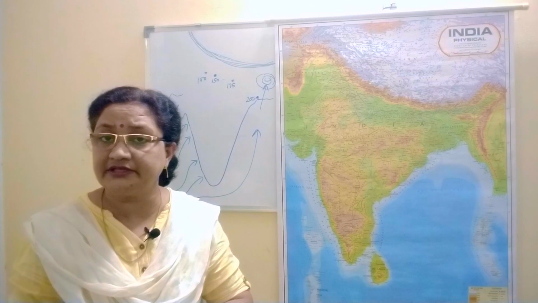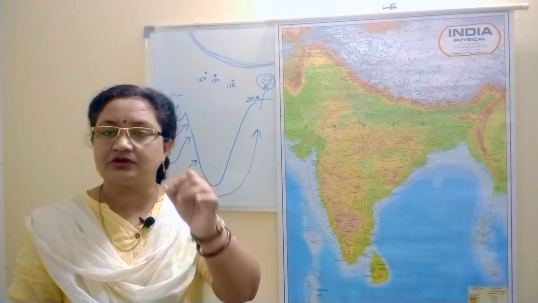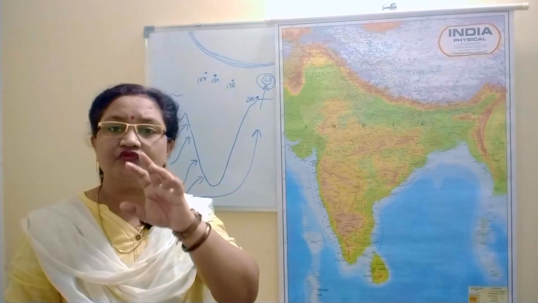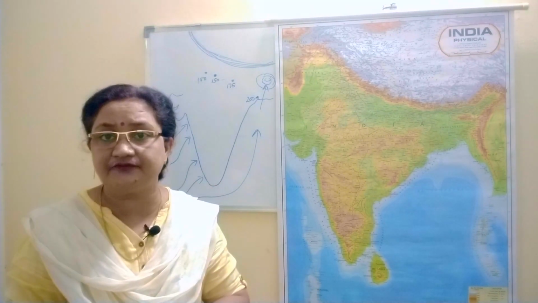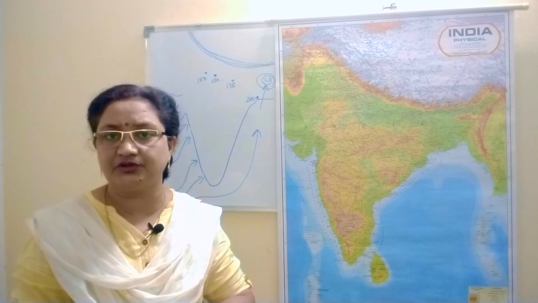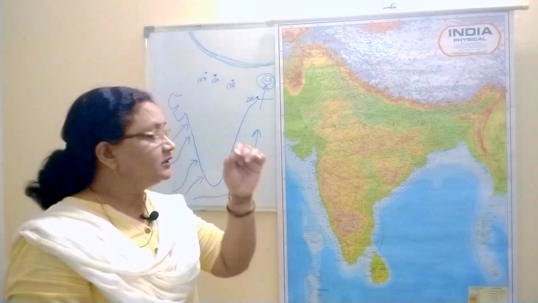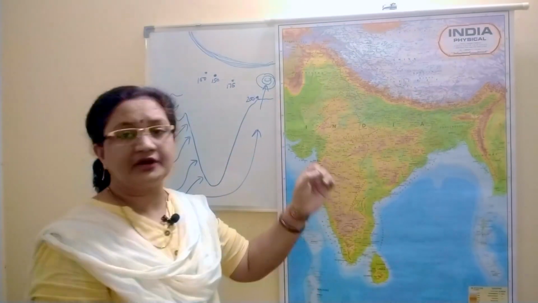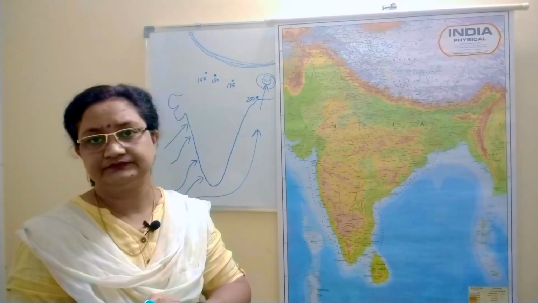What can be the reason for this? It's very simple. Because it has now comparatively very little moisture with it. So naturally it is going to cause less rainfall. I hope this much is very clear to you children. So this is how the Bay of Bengal branch of southwest monsoon causes rainfall.